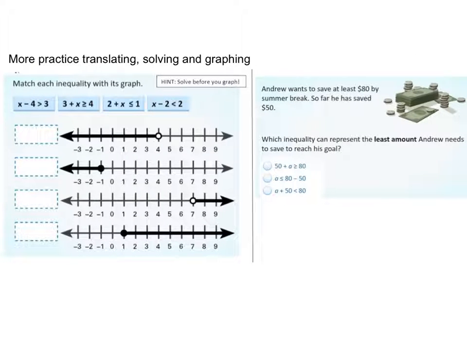All right, for this first box, this is a matching exercise, but in order to match these inequalities with these graphs, you're going to have to solve them, and they're all little one-step inequalities. So you have to solve them first and then match the graphs. So for example, if I look at this first one, I'm going to have to add 4 on both sides, right?